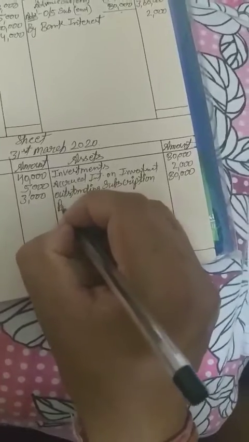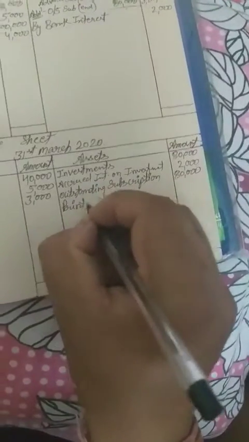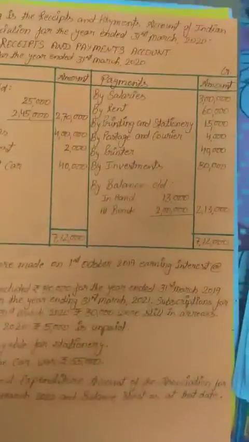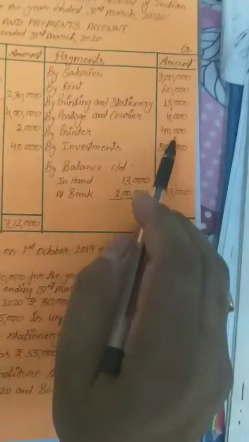This is our asset, so we have to show it in the closing balance sheet. Because this printer is purchased during the year, it will come in the closing balance sheet. Rupees 40,000 of printer will show here.